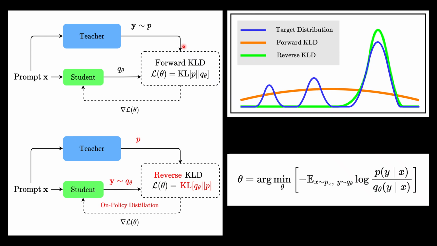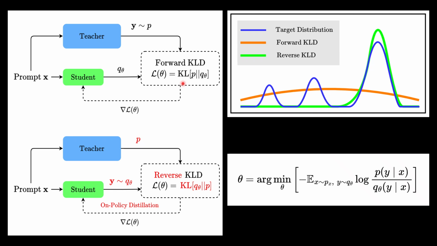Trying to copy everything the teacher might say becomes impossible for a smaller model because the smaller student model has a limited capacity. Standard distillation minimizes something called the forward KL divergence. The KL divergence is the difference between two distributions. It is important to understand that this KL divergence measure is asymmetric. Intuitively, this forces the student to cover all the behaviors of the teacher. Minimizing the forward KL divergence asks the student to copy everything the teacher does.